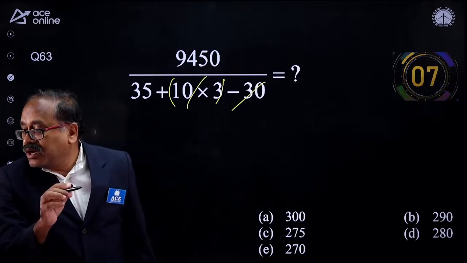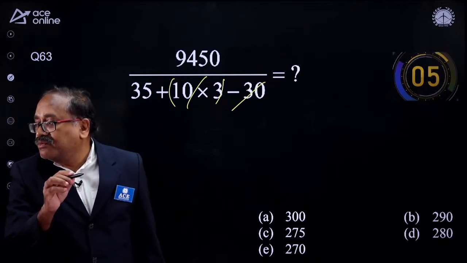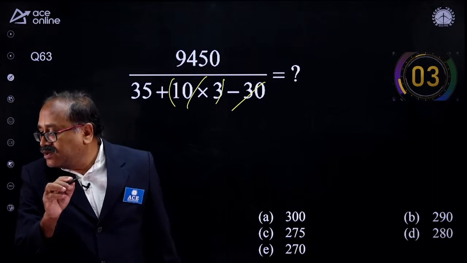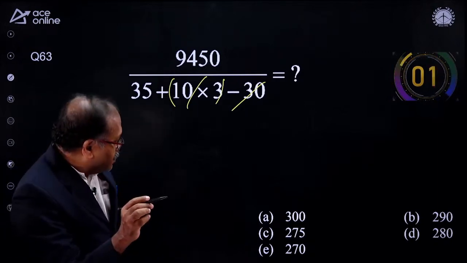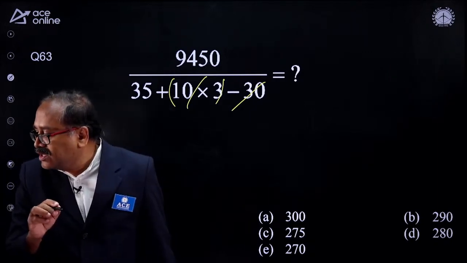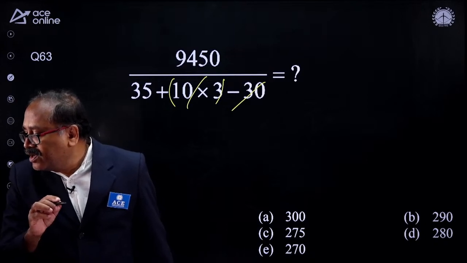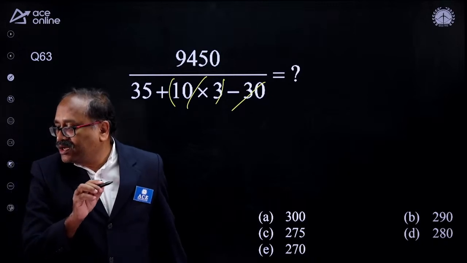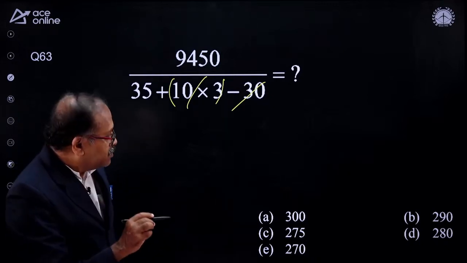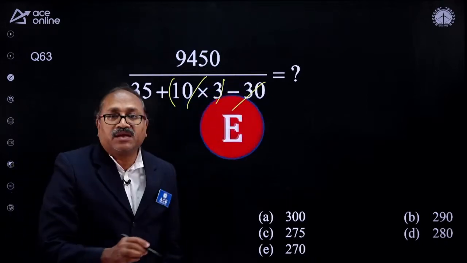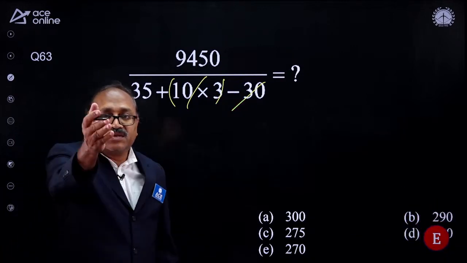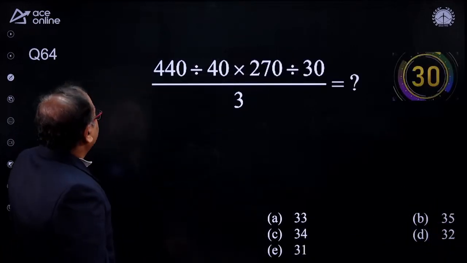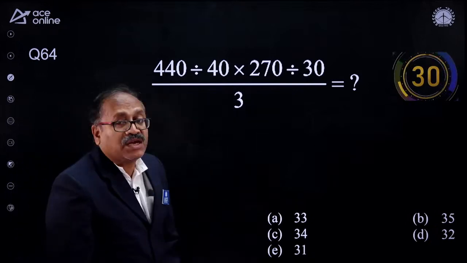Come on. Any one of my friends? So many people are there on the board. Anyone got the answer? 581. No, it's not this question's answer. Come on, Vamsi. Option E. Anyone else? Come on. 270, option E. That's right, my young brothers. Next question is on the board here. Look at this one. Your time starts now.